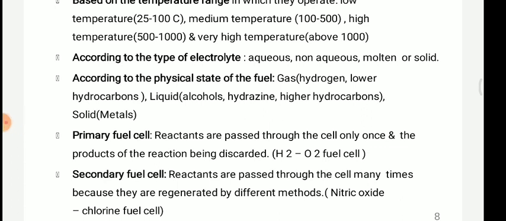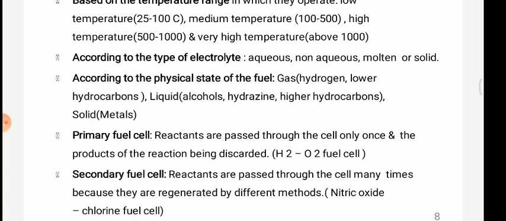Then the third one is according to the physical state of the fuel. In the gaseous state, we have hydrogen and lower hydrocarbons.